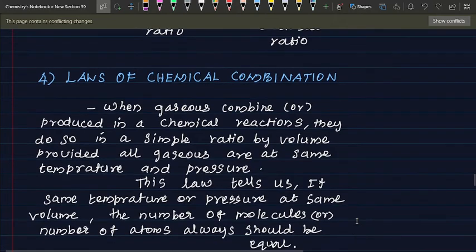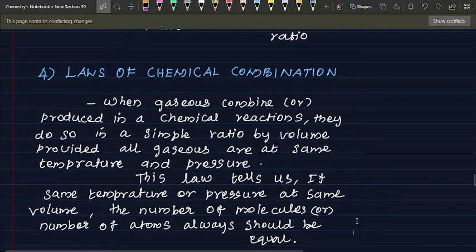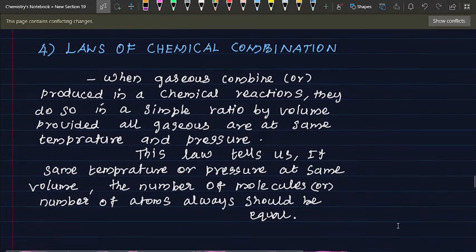This law tells us that at the same temperature and pressure, the same volume should contain an equal number of molecules. This is the definition for this law.